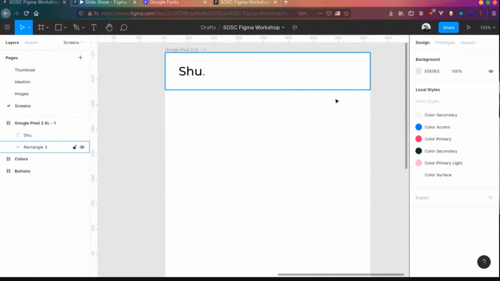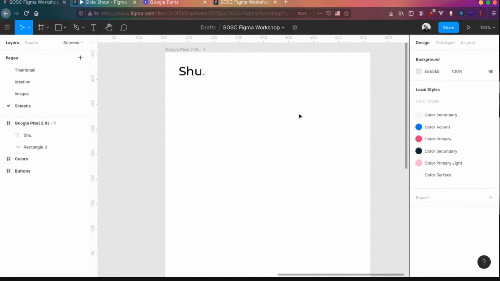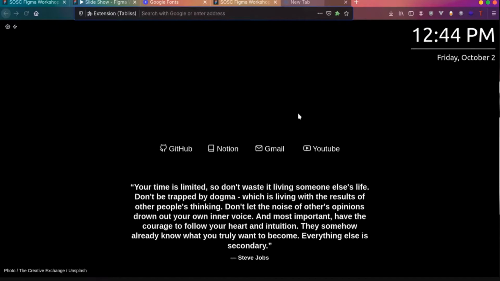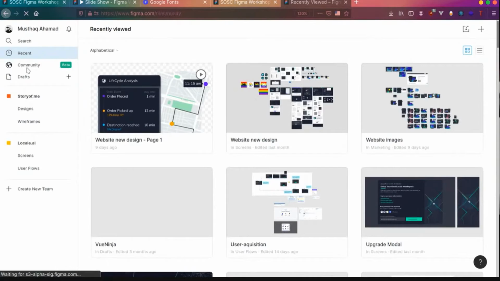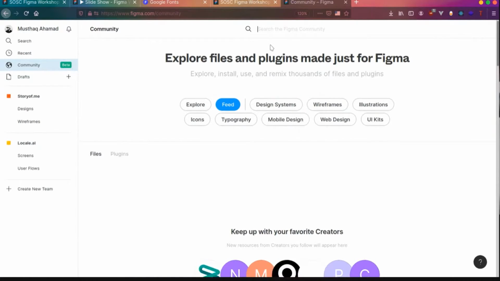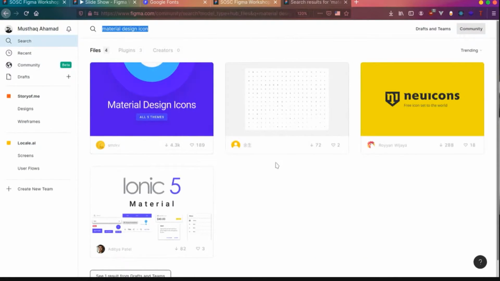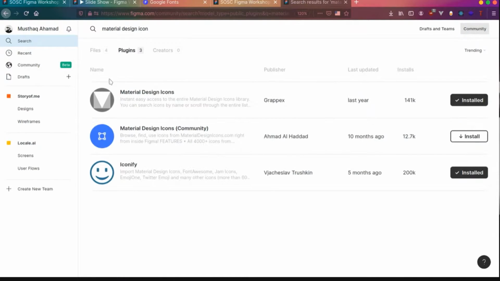Now, before starting this, we need a few plugins actually. I told you guys about plugins, right? You can go to figma.com and find a few plugins over there. Go to the community or plugins tab and you can search for plugins. I searched for material design icons. You need to install this material design plugin so that you don't have to design and download all the icons. This plugin will give you all the icons available. Iconify is also one more plugin which you can use to get a lot of icon packs. So you can install it.